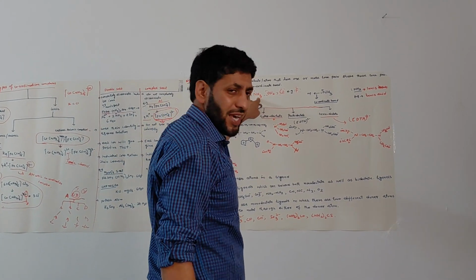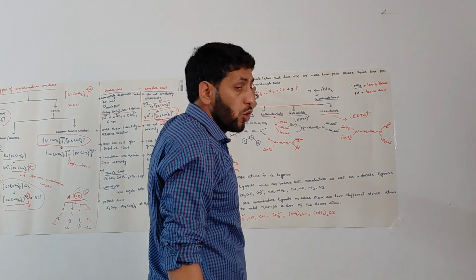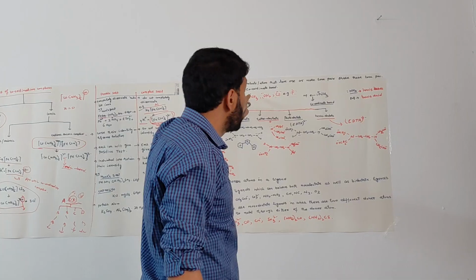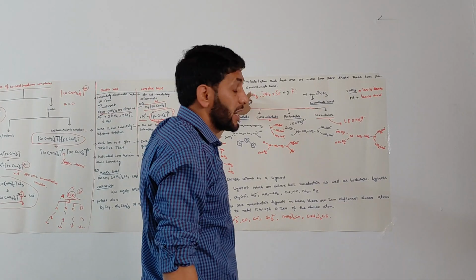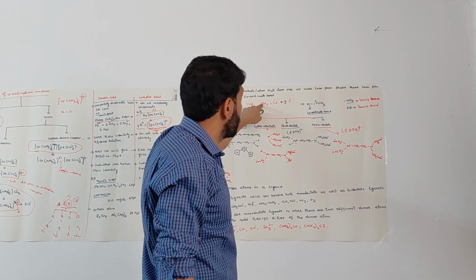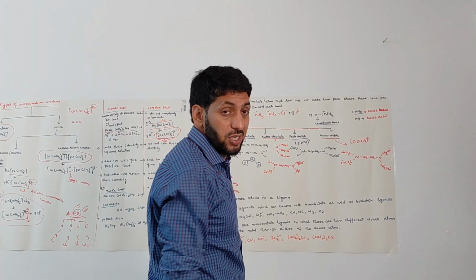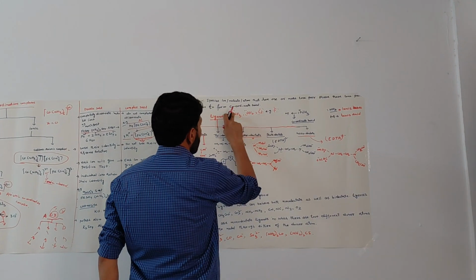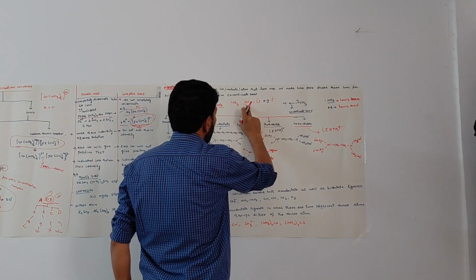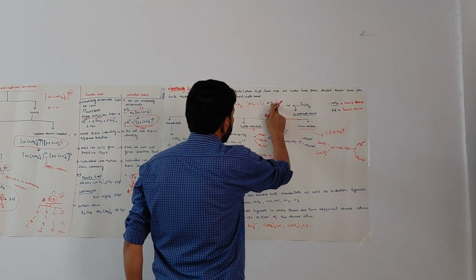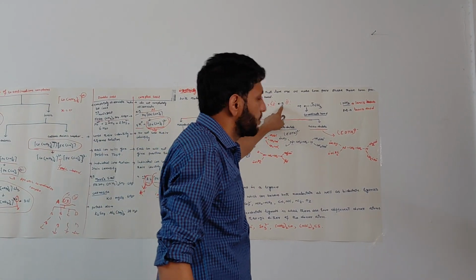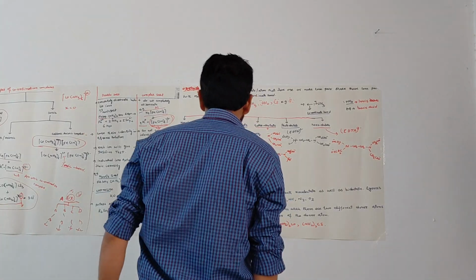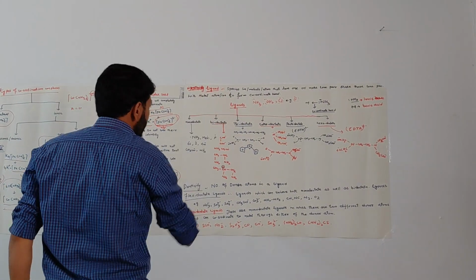So whenever there is a species that has a lone pair of electrons and that can donate that lone pair of electrons to the metal cation and lead to the formation of a coordinate bond, those species are called ligands. I have shown a few examples here. Ammonia, then water molecule, then Cl negative and F negative, all fall in the category of ligands. Okay. Now there are different types of ligands.